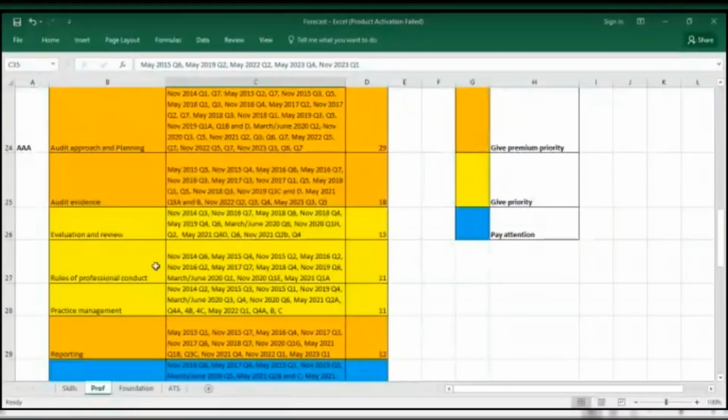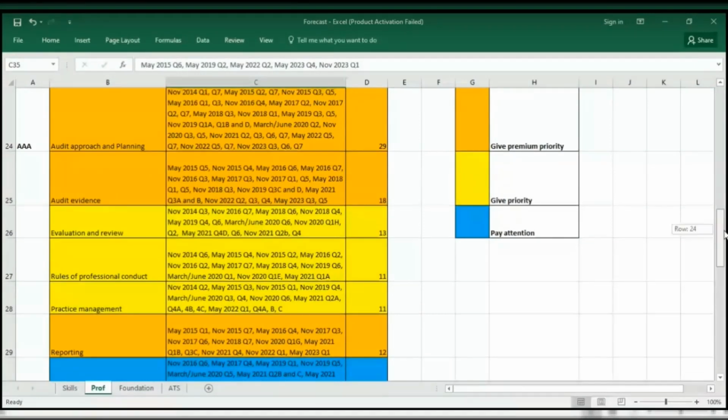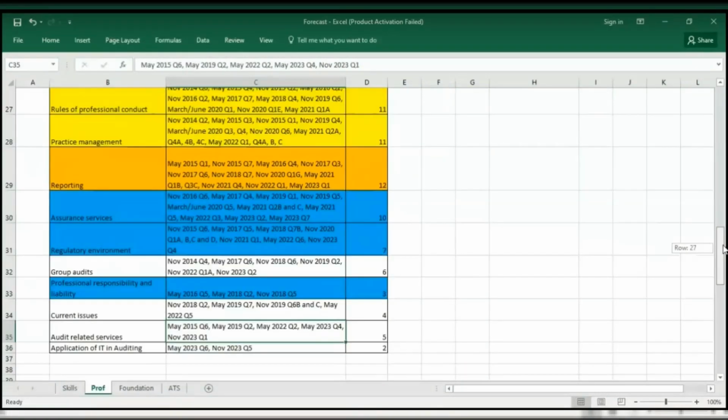Okay, so this is another topic that was last examined May 2022. Please pay attention to practice management. These are the different diets that this particular topic was examined. Ensure that you solve a minimum of 40 to 50% of this number. Once you're done with that, you should move over to the topics highlighted in blue. These are the topics you should pay attention to.